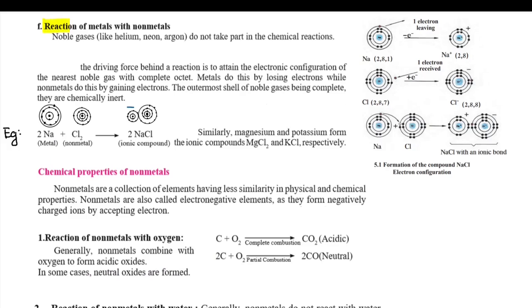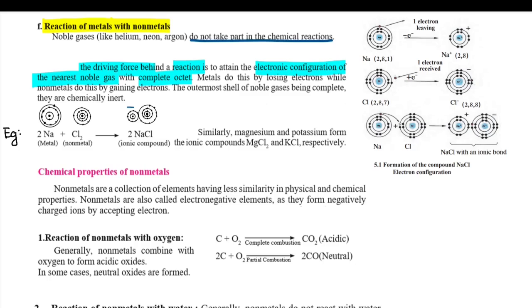Now we will be doing the last reaction of metals, the reaction of metals with non-metals. We know that noble gases like helium, neon, argon, krypton, radon, they never take part in chemical reactions. But the other elements, they participate in chemical reactions, metals as well as non-metals. What is the driving force behind a reaction? The driving force behind a reaction is to attain the electronic configuration of the nearest noble gas with complete octet. Complete octet means the last orbit should have 8 electrons in it.